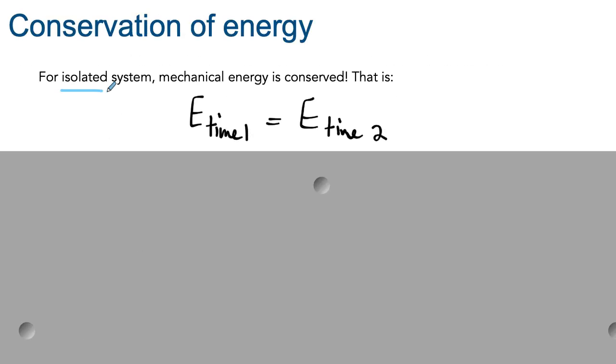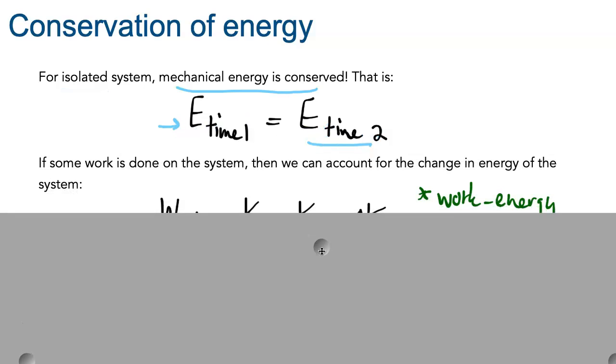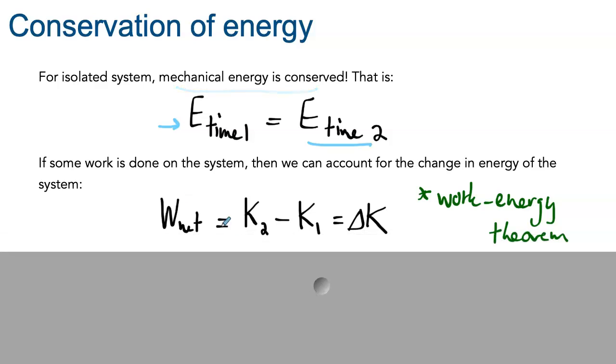For an isolated system, that is a system that is left alone, mechanical energy is conserved. This means that the energy at time 1 is the same as the energy at time 2. However, in some systems, there will be work that is done on the system. We can still account for the change in energy in this system because the work-energy theorem tells us that the net work done on the system, so the work done by all the forces combined, will correspond to the change in kinetic energy.